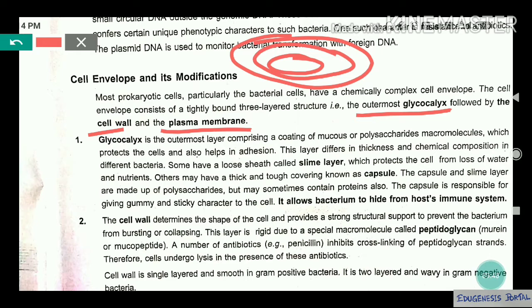You see, glycocalyx can be of two types. Number one, slime layer. Number two, capsule. The capsule is a kind of hard structure, and the slime layer is loose. Are you getting my point? What is the function of the slime layer?